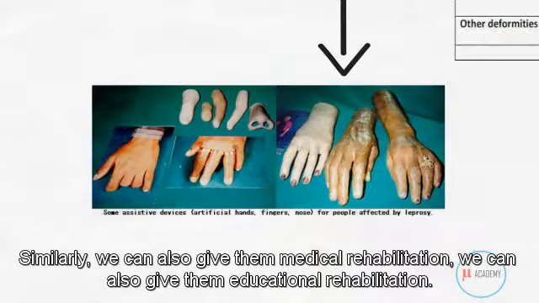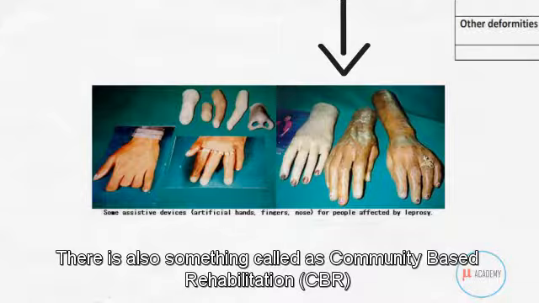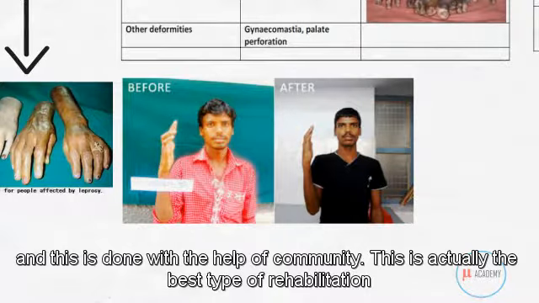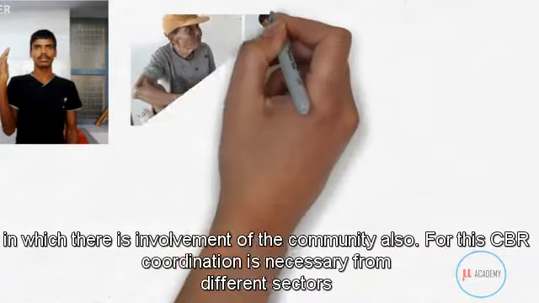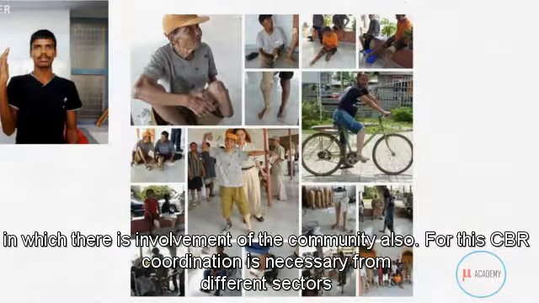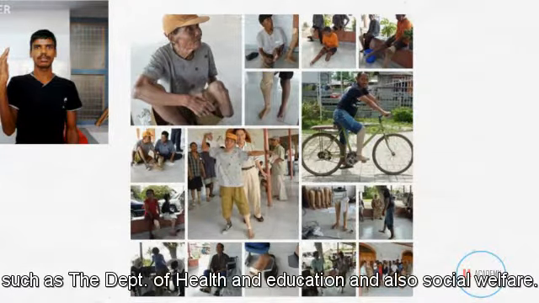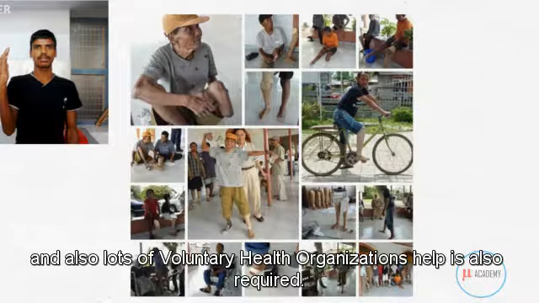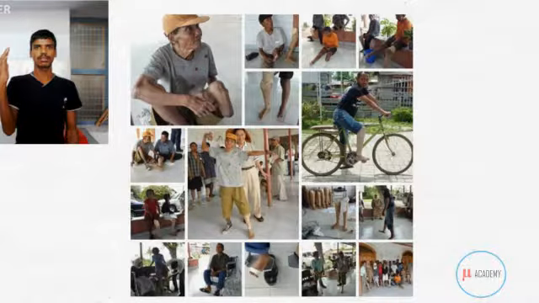Similarly, we can also give them medical rehabilitation and educational rehabilitation. There's also something called community-based rehabilitation, which is done with the help of the community. This is actually the best type of rehabilitation, as it involves the community. For this, coordination is necessary from different sectors such as the Department of Health and Education, and also social welfare, and help from many voluntary health organizations is also required. So rehabilitation is very important in the case of leprosy.